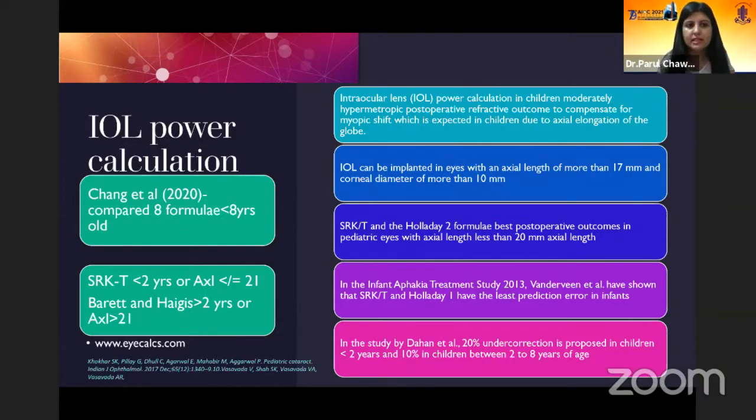Now a recent study by Chang et al. in 2020 compared 8 formulae in children less than 8 years old. They found that SRK/T was preferable in children less than 2 years of age or with axial length less than 21. And Barrett and Hagis were preferred in children more than 2 years of age or axial length more than 21.